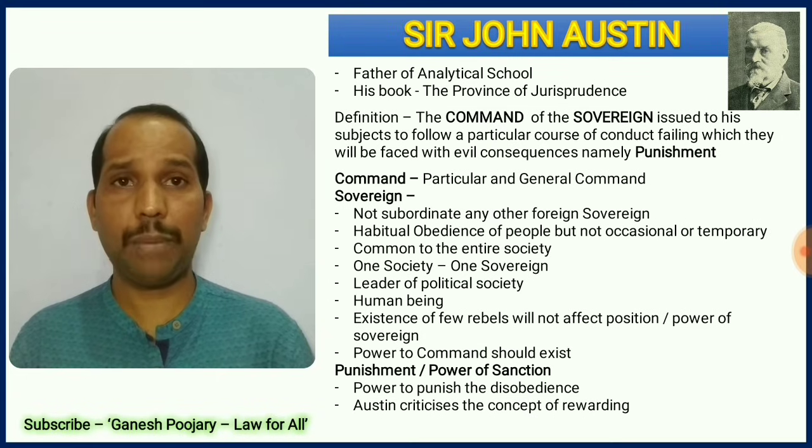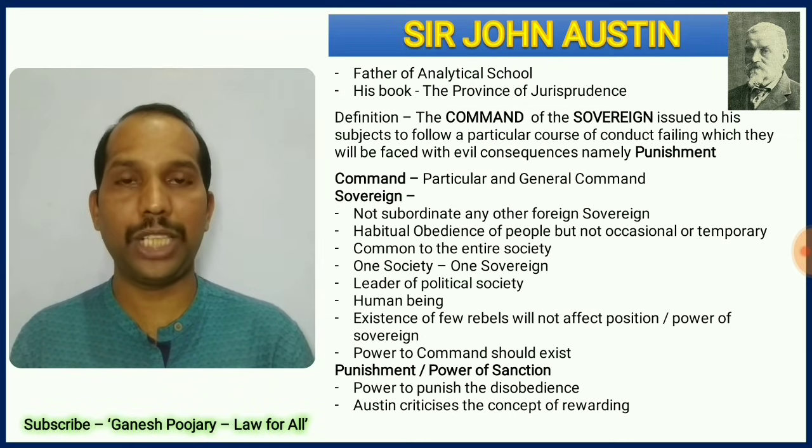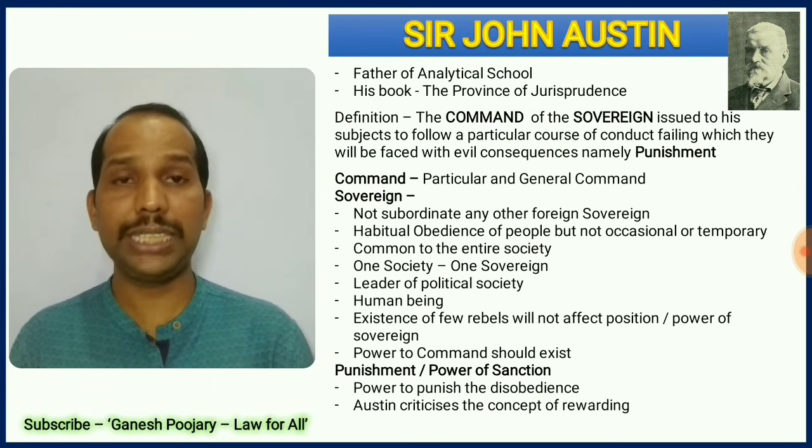When it comes to command, it is an order, it is not a request. And when it comes to sovereign, he has many aspects to make. The first thing he makes is that the sovereign should be independent. It should not come under the control of another sovereign. For example, India is a sovereign state. We have all power to take any decision on India. Nobody can control the aspects that we are deciding on India. So, it is a sovereign state. Such power should be available with the state. That is what Austin says.